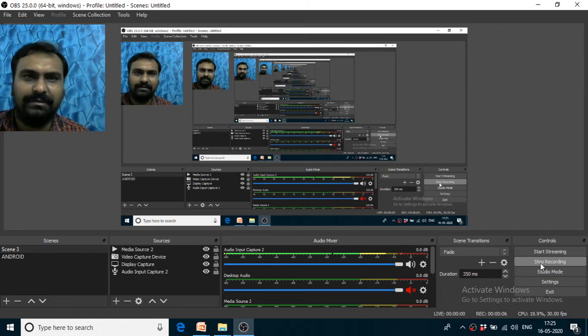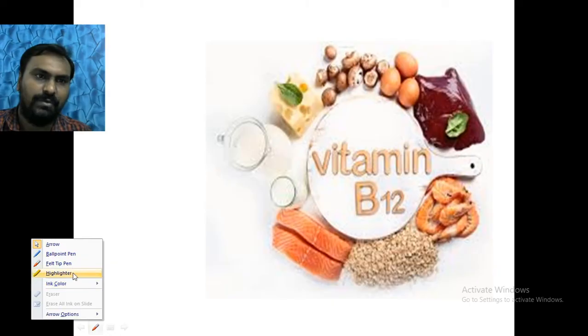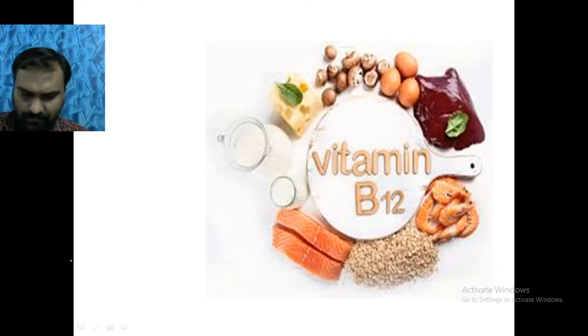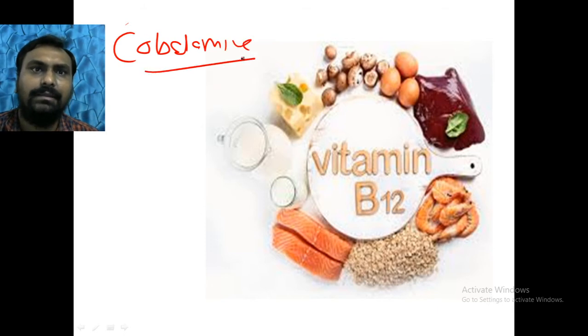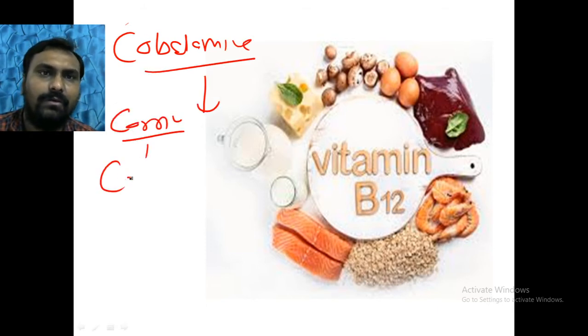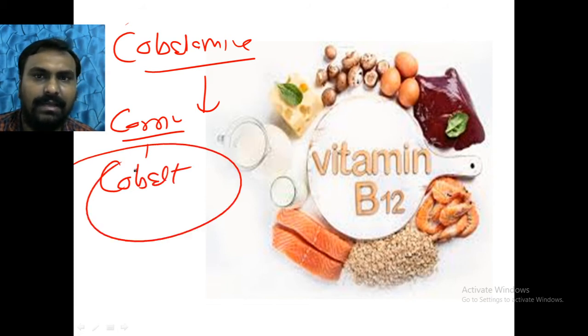Today I am going to discuss vitamin B12. Vitamin B12 is also called cobalamin. There is a corrin ring, and in the center there is a cobalt. Okay, that mineral is there.